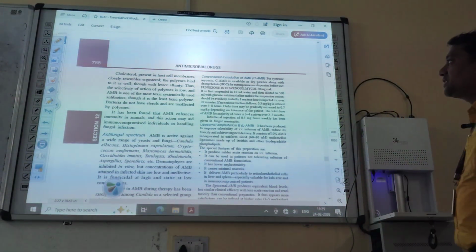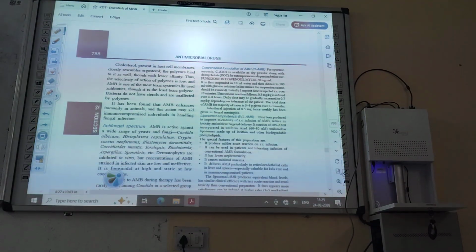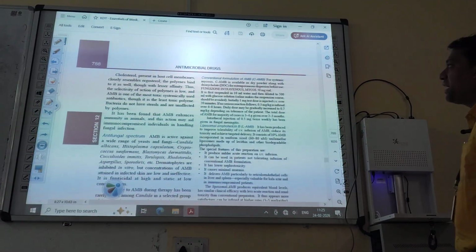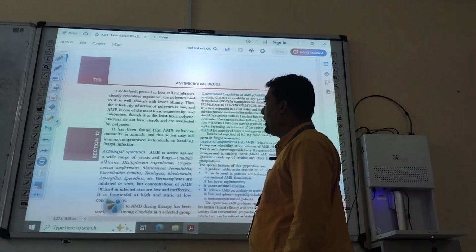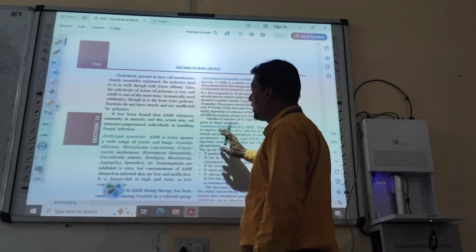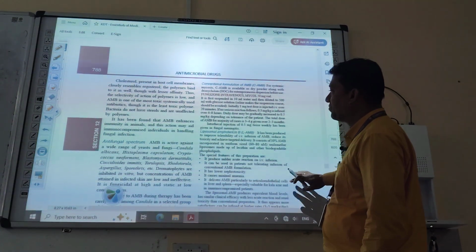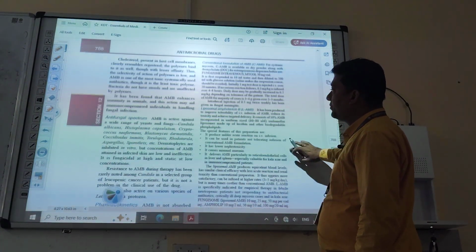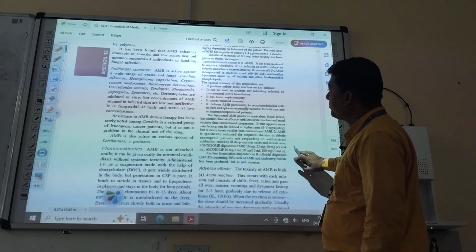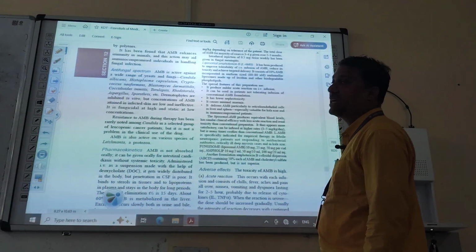Cholesterol present in the host cell membrane closely resembles ergosterol. The polyene binds to it as well, though with lesser affinity. Okay, this is all.